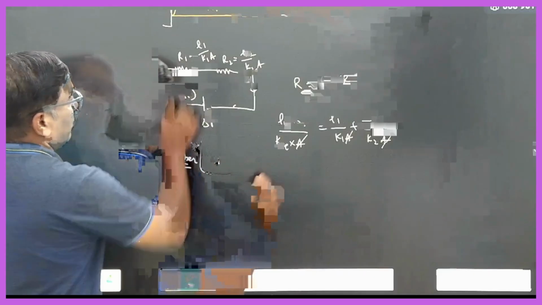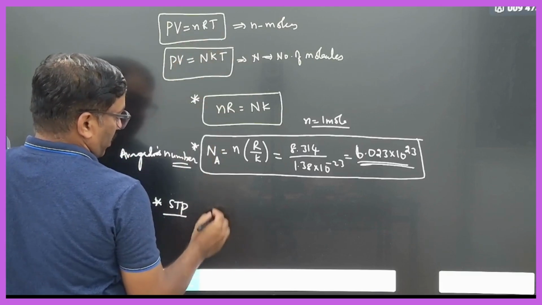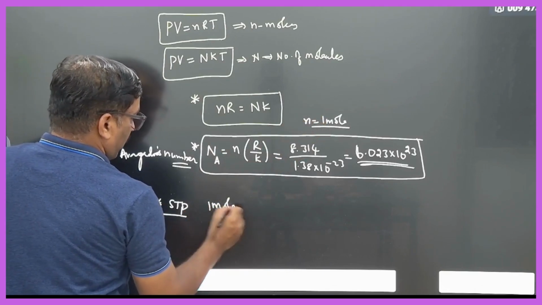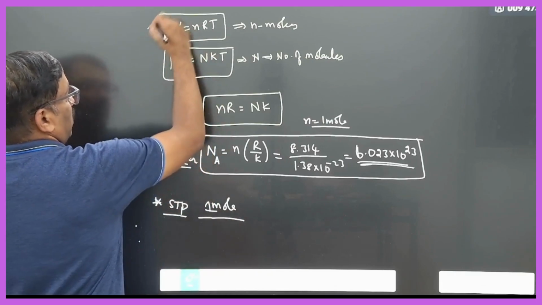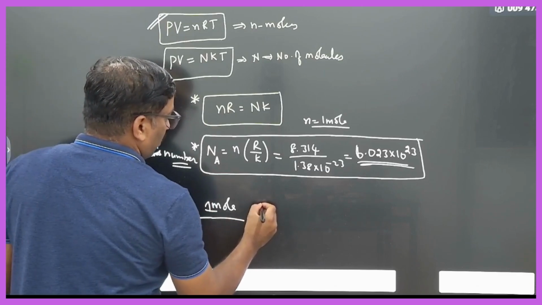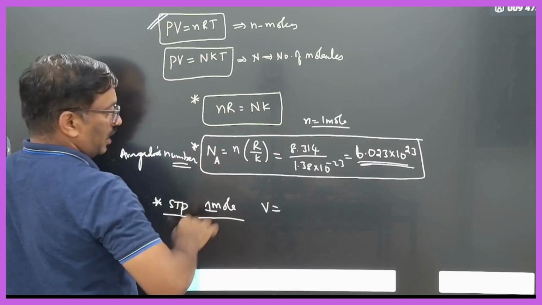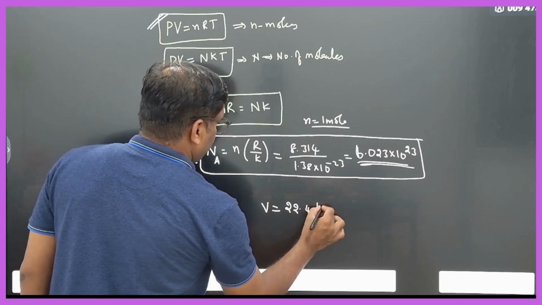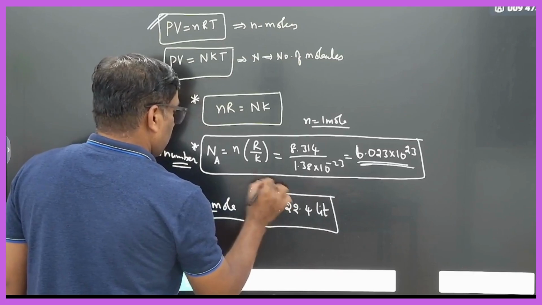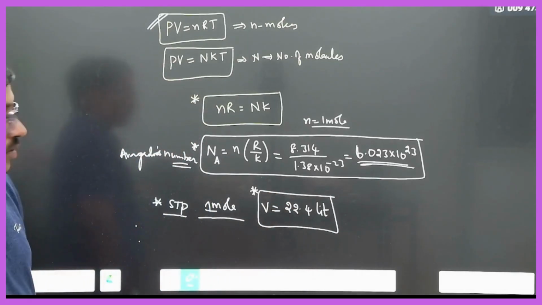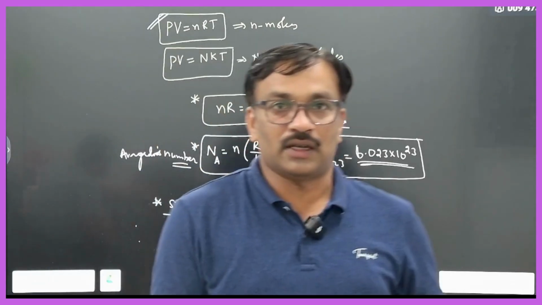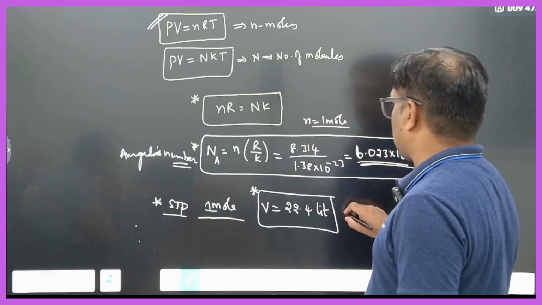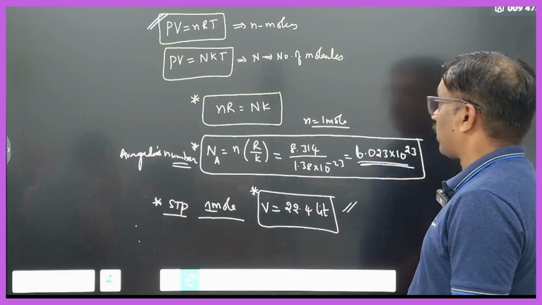If you substitute all this in this formula, for 1 mole of gas at STP, the volume occupied by the gas at STP will be equal to 22.4 liters. So 1 mole of a gas will occupy 22.4 liters at STP. Clear? We will use this concept also. Most important concepts.